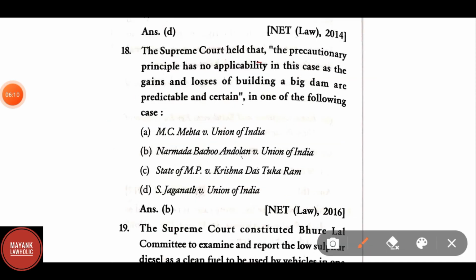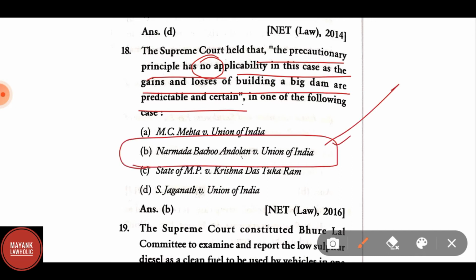The Supreme Court held that the precautionary principle has no applicability in this case as the gains and losses of building a big dam are predictable and certain. In which of the following case? Here the correct answer is Narmada Bachao Andolan versus Union of India.